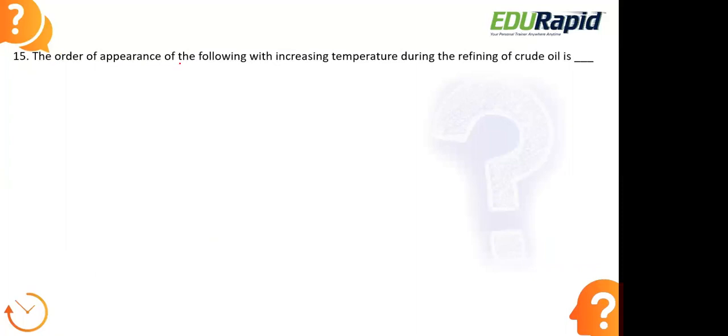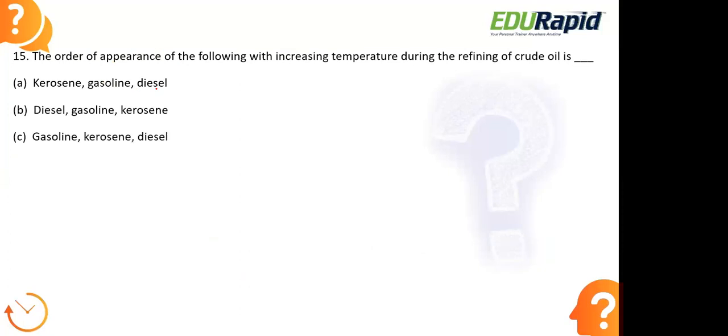The order of appearance of the following with increasing temperature during the refining of crude oil is: kerosene, gasoline, diesel; gasoline, kerosene and diesel. Option D, gasoline, diesel and kerosene.